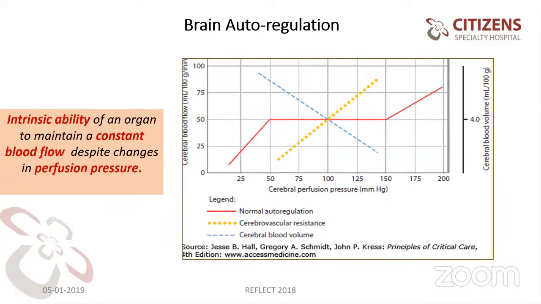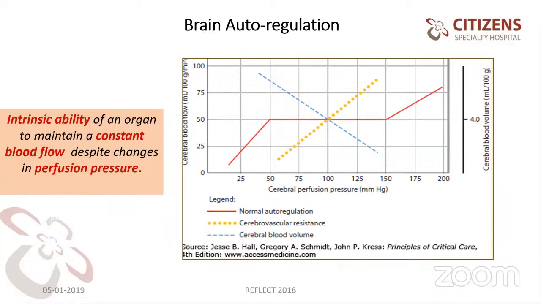And if the mean arterial pressure is around 130, 140 or up to 150, the autoregulation will be maintained and cerebral perfusion pressure will be maintained well. For this reason, the brain of most of our patients is normal. So 50 to 150 is normal, but here the autoregulation has to be intact.